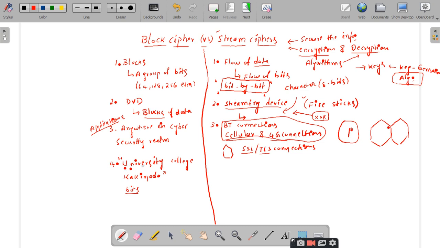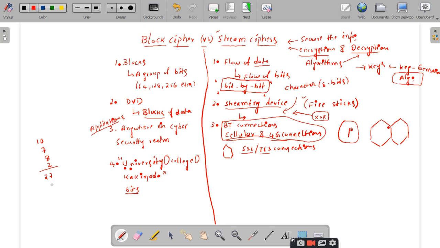1, 2, 3, 4, 5, 6, 7, 8, 9, 10. Is it right? How many characters in "College"? 7, sir. How many characters in "Kakinada"? 8, sir. So other than these characters, we have two spaces here, and the spaces should also be treated as characters. Now tell me how many characters are there in total? 27, sir. 27, right.